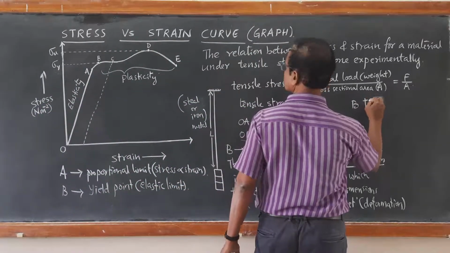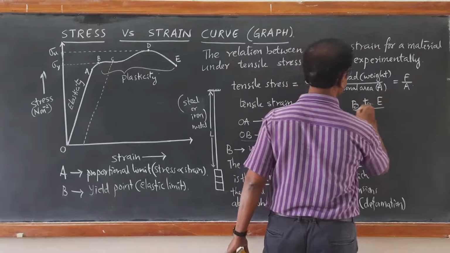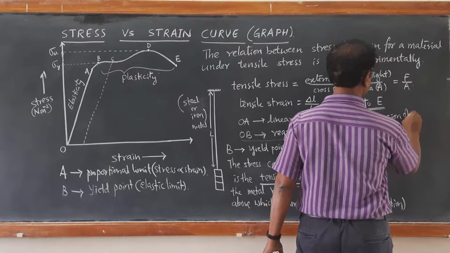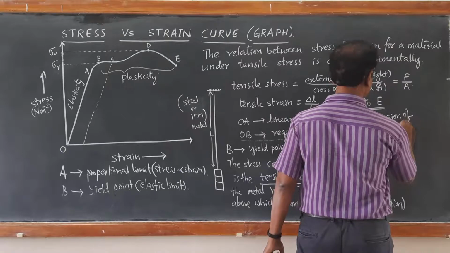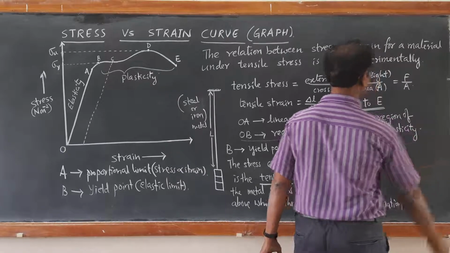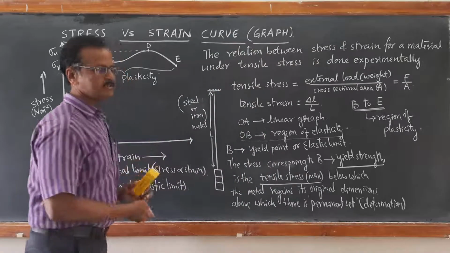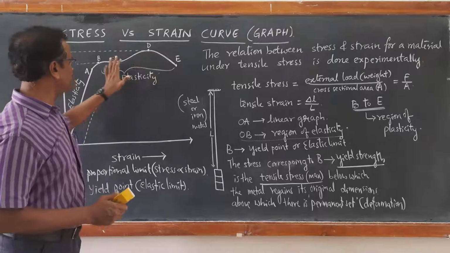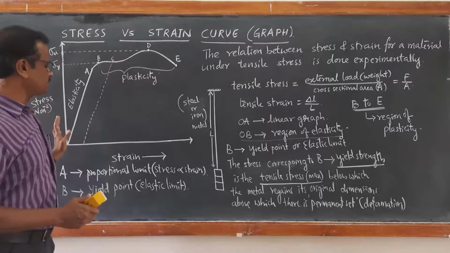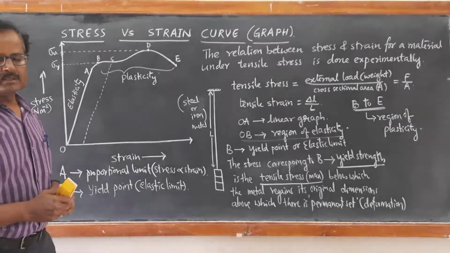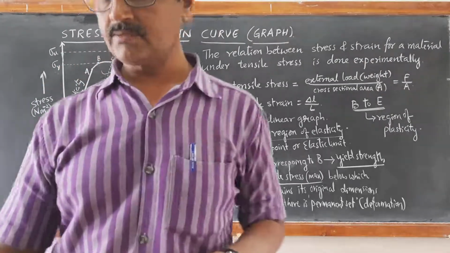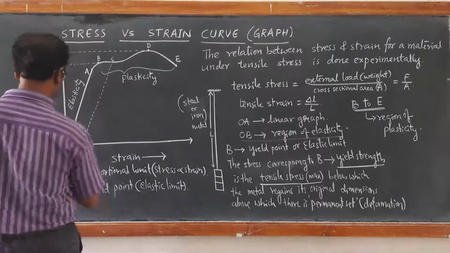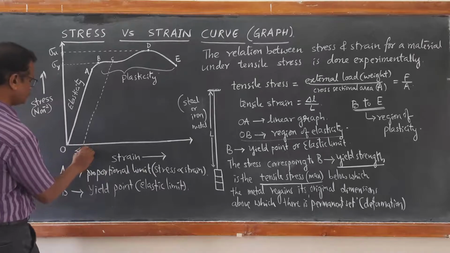B to point E is called as region of plasticity. I have taken just one example of C. C is one particular point in the region of B to E, where we can see permanent set elongation, which is about nearly 1%. It is going to be about 1% or less than 1%. It's almost greater than or equal to 1% elongation.